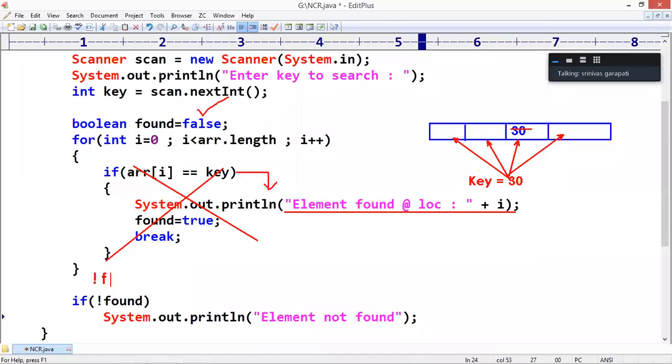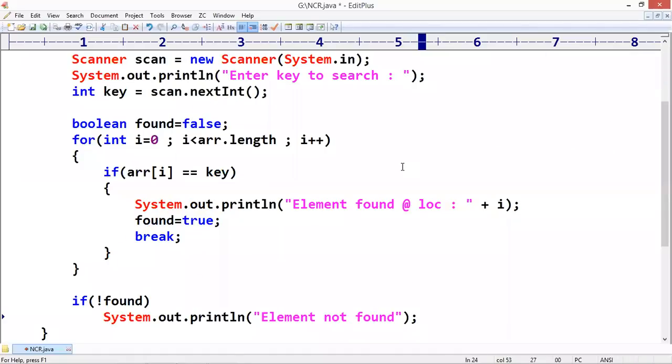If not false. Not false means the logical operator returns true. If true, yes, the condition is true, and it will execute that element not found message. This is based on that input only.